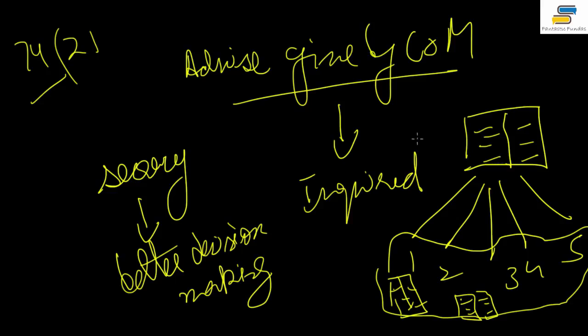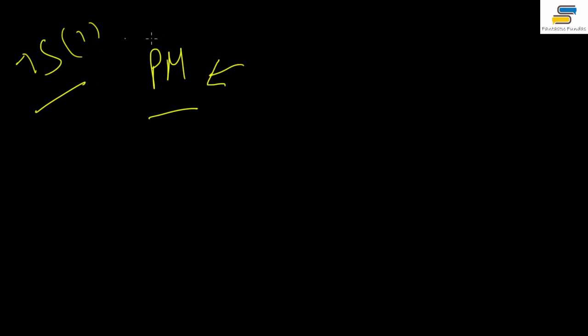Now, there is Article 75. Article 75 deals with other provisions as to ministers. The Prime Minister shall be appointed by the President. It does not mention who shall be the person invited to be the Prime Minister. I'll discuss this in detail regarding Article 75 clause 1 when I do the topic Prime Minister, after this topic of Council of Ministers.